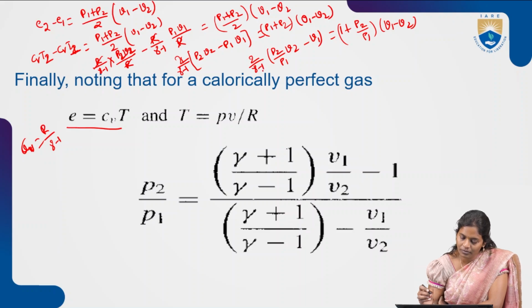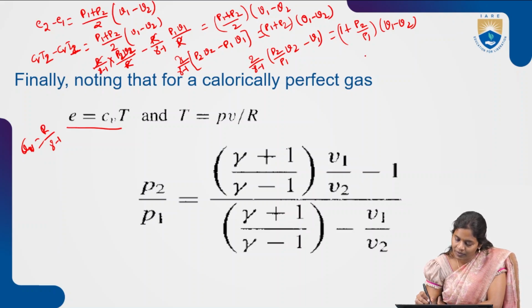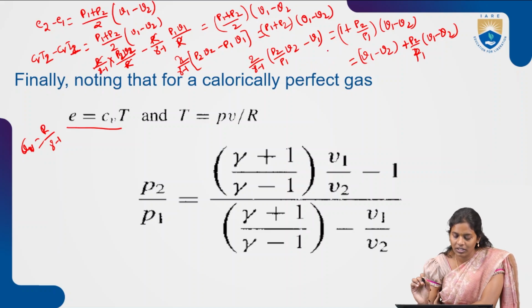Now what we will be having from here is V1 minus V2 into 1 plus P2 by P1 into V1 minus V2. This entire expression, let us leave like that.